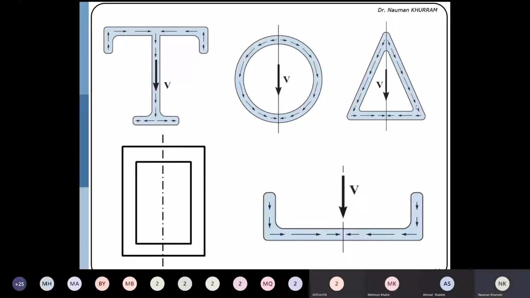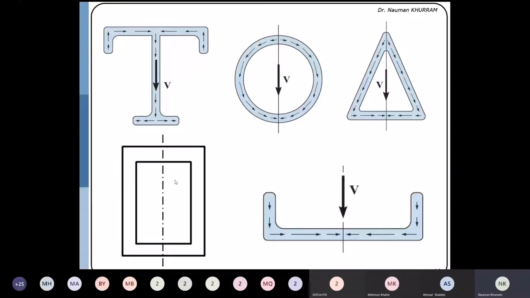this section does not have any free end tip, but this section is symmetric about this vertical axis. So just sketch the axis of symmetry and assume that one portion is eliminated. When one portion is eliminated, the point at the axis of symmetry may be assumed as a free end tip, and this is also a free end tip. So flow is generated from the free end tip and it is consumed at the other free end tip. Just like this, I have already explained the example of this rotated I section.